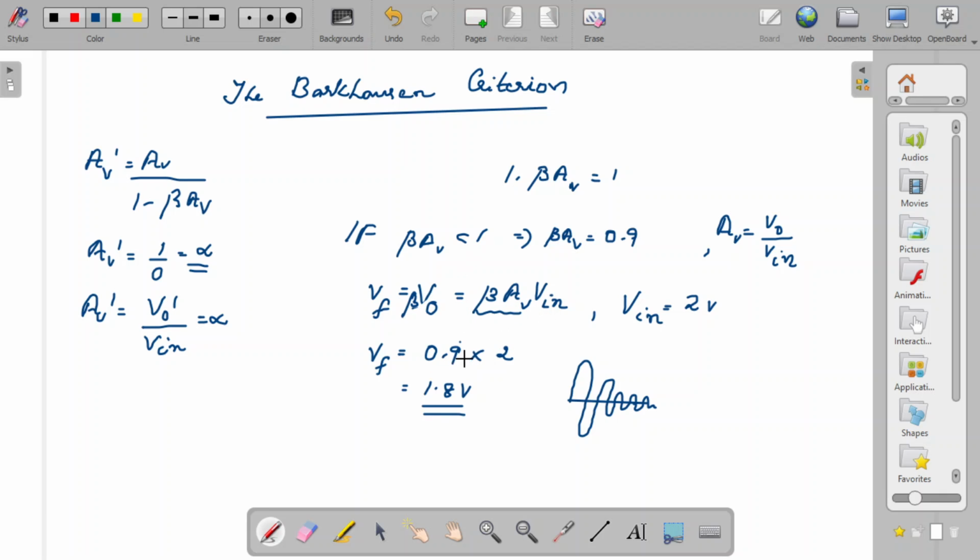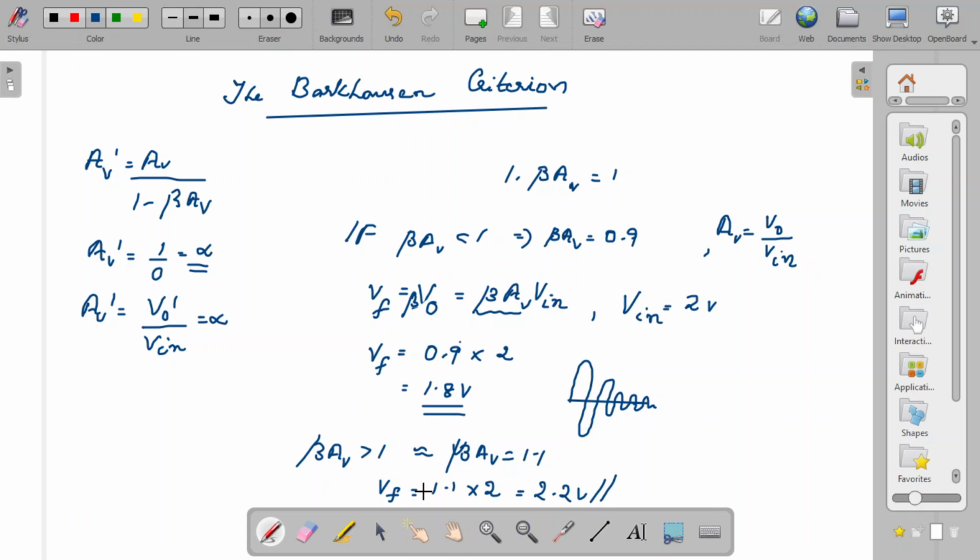So for example, suppose I set this beta AV greater than 1. Let it be equal to 1.1. Then what is the VF going to be? VF is beta AV, which is 1.1, into the voltage which you give, that is 2.2 volt.